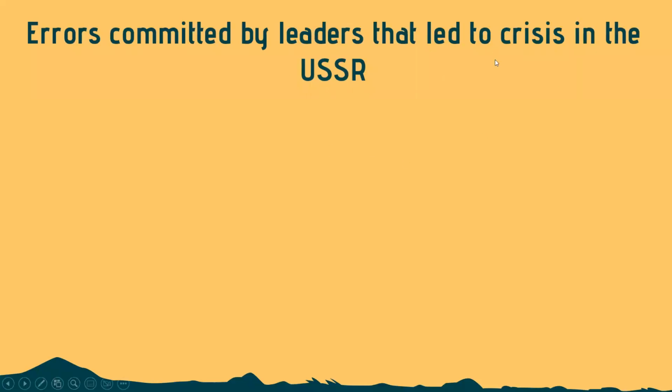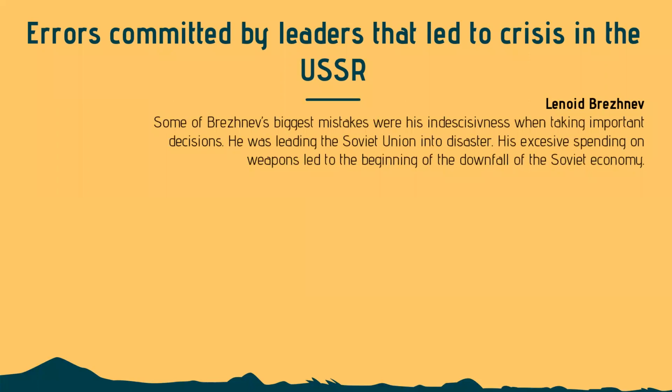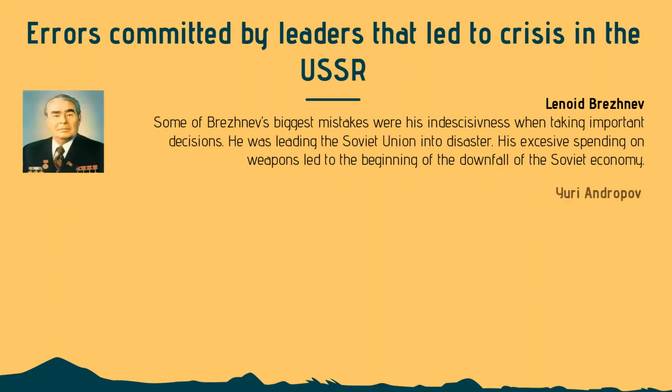Errors committed by the leaders that led to the crisis in the USSR. First of all, we have Leonid Brezhnev. Some of Brezhnev's biggest mistakes were his indecisiveness when taking important decisions. He was leading the Soviet Union into disaster. His excessive spending on weapons led to the beginning of the downfall of the Soviet economy.